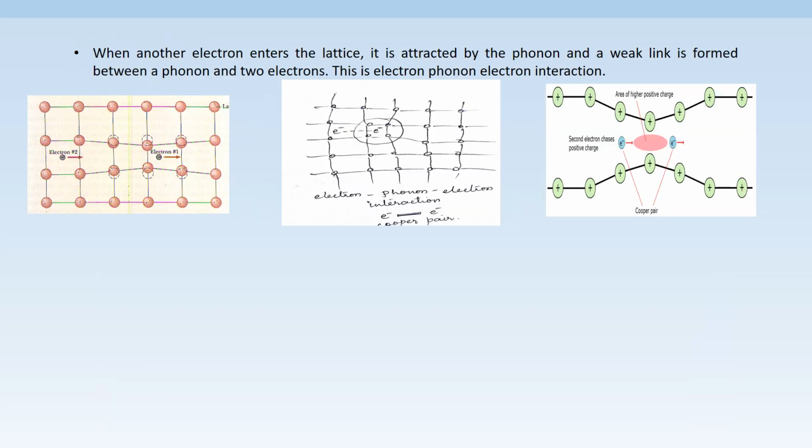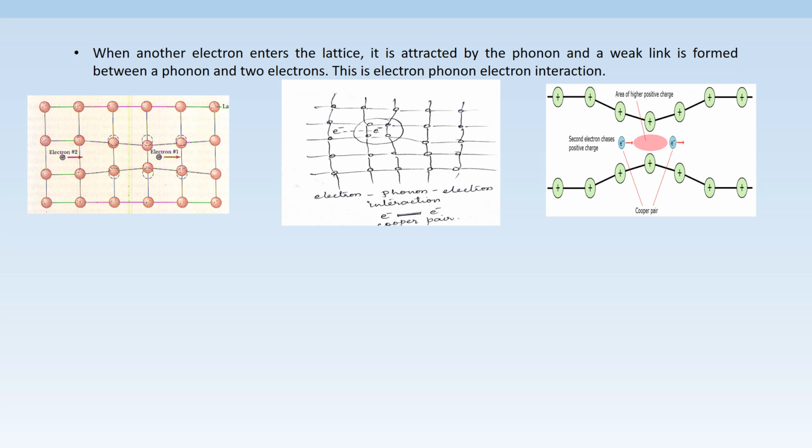In this picture, we are observing a second electron entering the lattice. When a second electron enters the lattice, electron-electron repulsion should take place. But instead of it, there is electron-phonon attraction through a weak link. This is observed, and this is what we call electron-phonon-electron interaction. So here, electron-electron attractively interacts through a phonon.